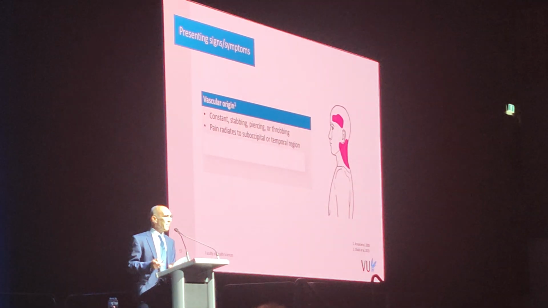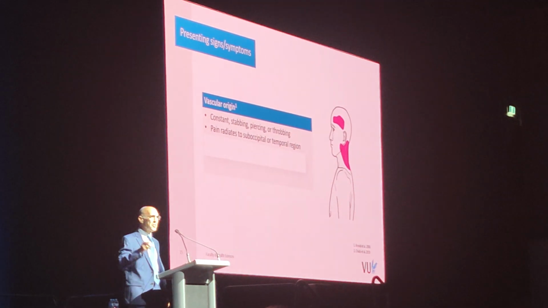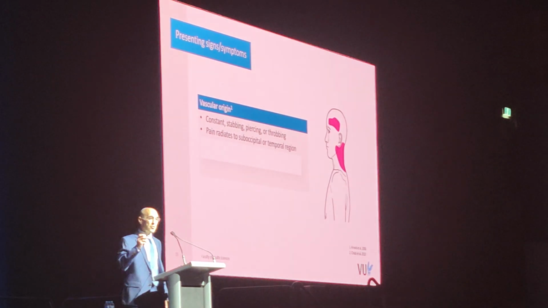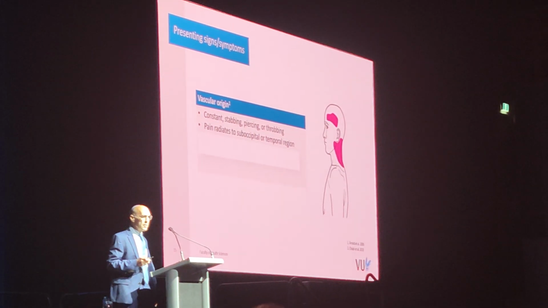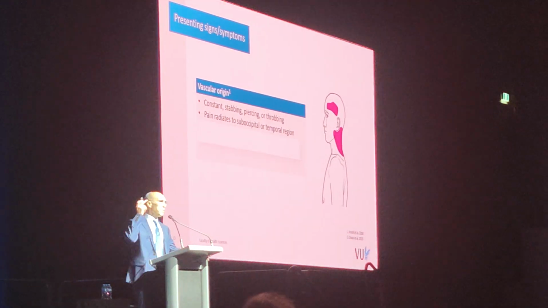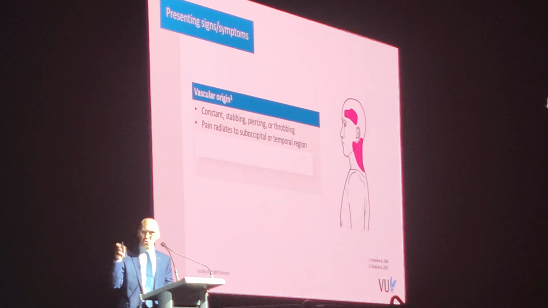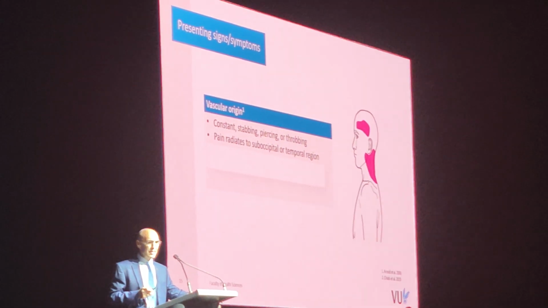Like I said in the beginning, I think it's important to distinguish pain of vascular origin as opposed to musculoskeletal origin. Pain of vascular origin is constant stabbing, piercing, throbbing, and the pain radiates into the occipital or temporal region. Mind you, these look a lot like the patients we're treating every day with musculoskeletal pain.